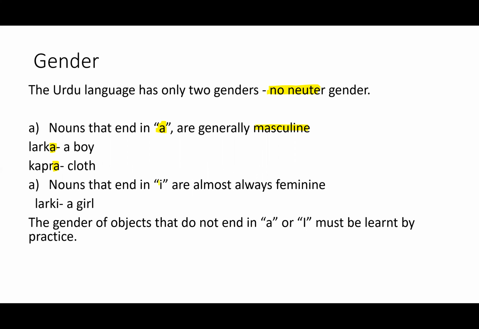Now, nouns that end in I are almost always feminine. There are always exceptions to these rules. So ladki, it ends in I, it's a girl. Chabi, that ends in I, it's a feminine noun. The gender of objects that do not end in A or I must be learned by practice. Obviously there are exceptions to these rules and those we just have to learn by practice. Okay, there is one more rule that we're going to go over before we do some examples.